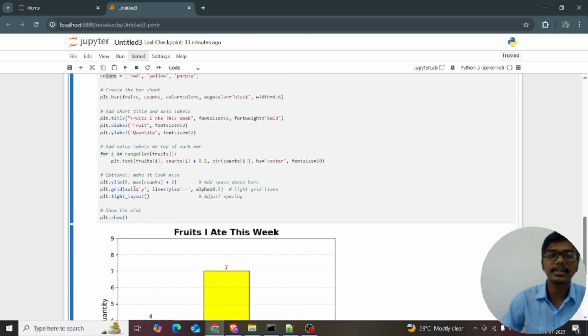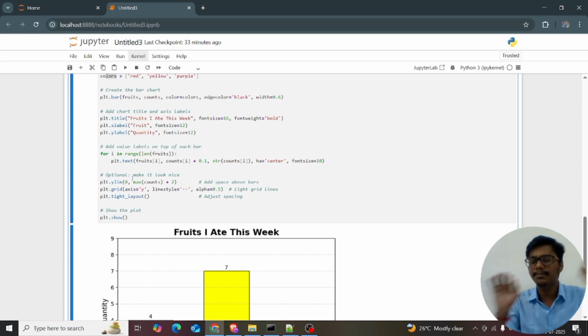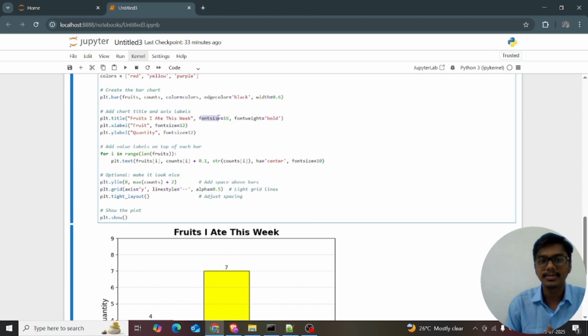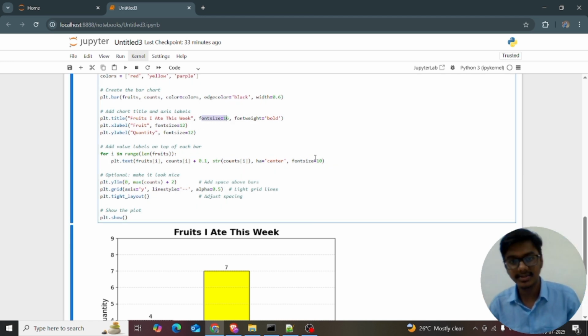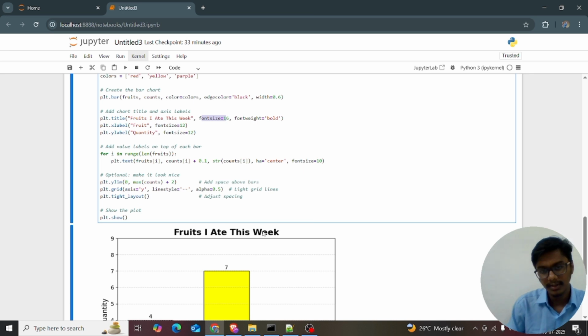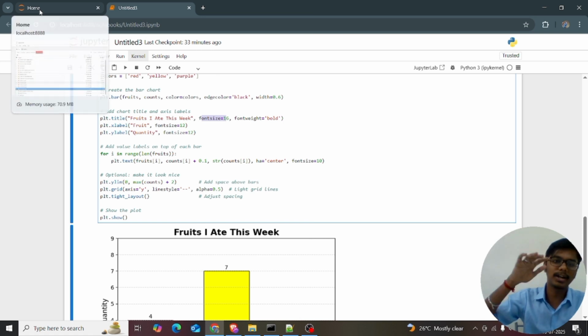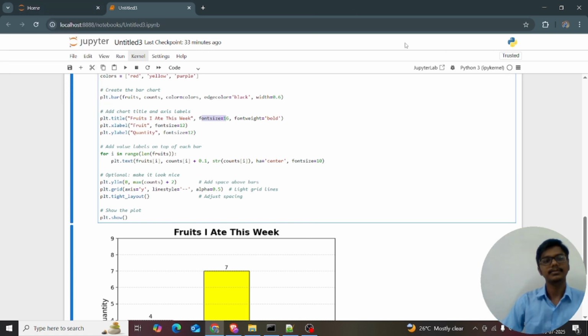So I just want to show the title, add the chart title and x label. It's a very important thing. It's a basic thing also. So plt.title, fruits I ate in this week, and I want the font size is equal to 16 and font weight is equal to bold. We can give italic, any style you want. I just want to show how the parameters look like.